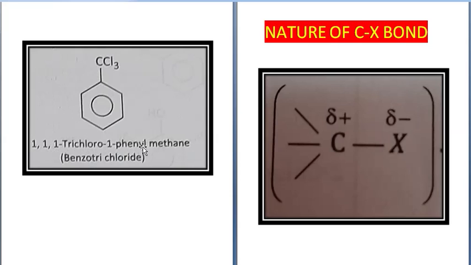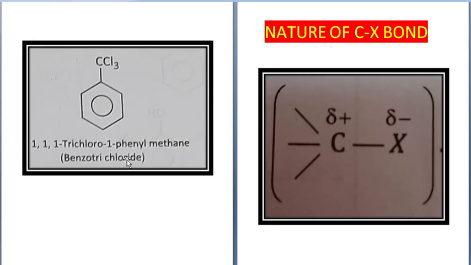Common name is benzotrichloride. Is it clear? So in this way the aromatic compounds as well as aliphatic compounds can be mono substituted, di substituted, or tri substituted. I hope it is clear to you.